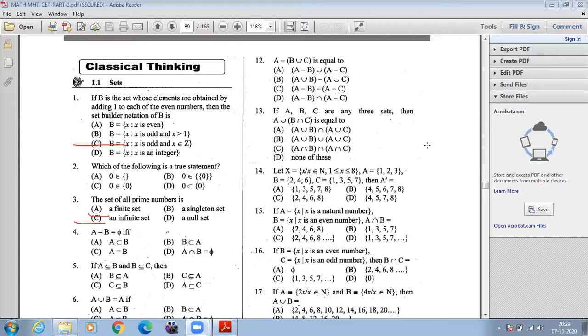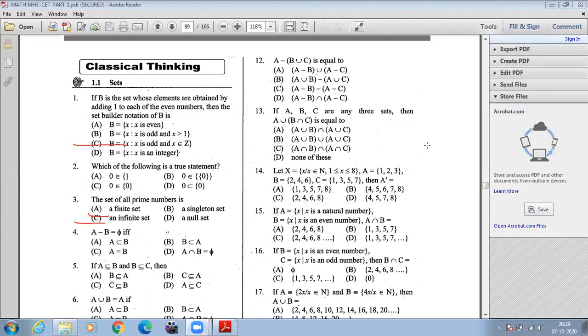Okay, now look at the fourth problem. A minus B is equal to phi. Then which of the following options are correct? C. C is also correct, because when A is equal to B, what about A minus B? 0. 0 means no element will be there.